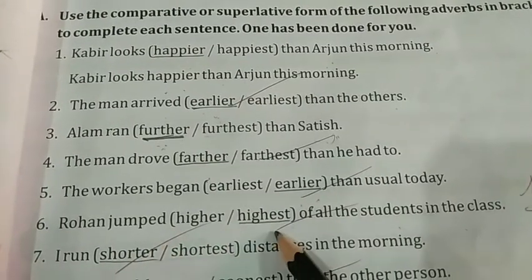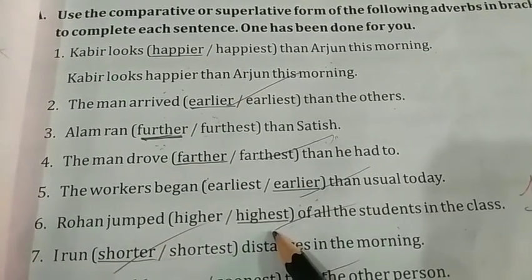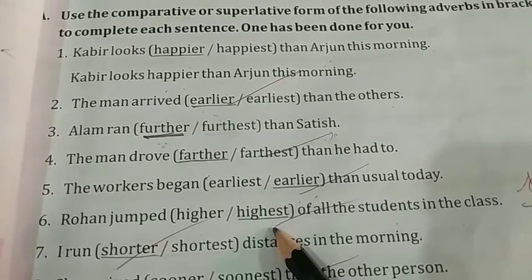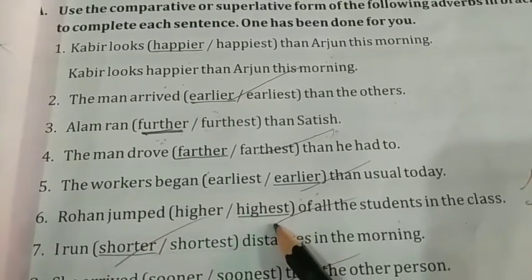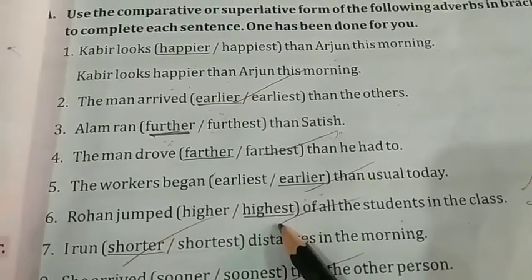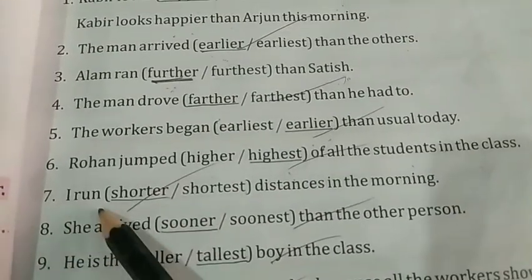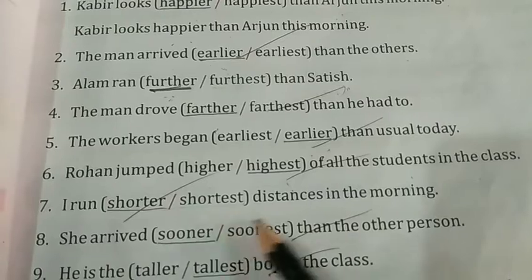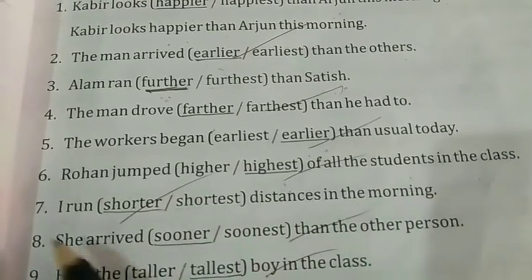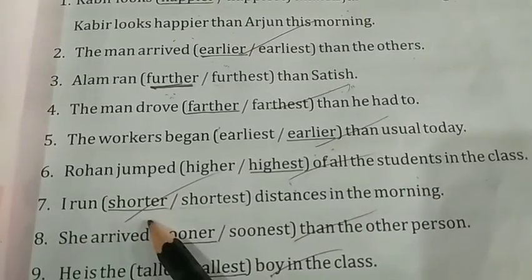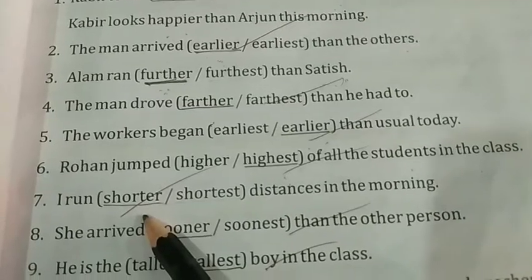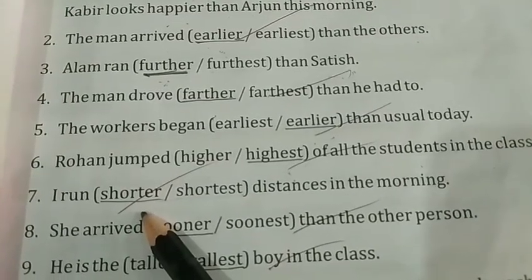Rohan jumped highest of all the students in the class. It should be in superlative degree with EST. So, underline highest. Next, I run shorter or shortest distances in the morning. I run shorter distances in the morning. Underline shorter.